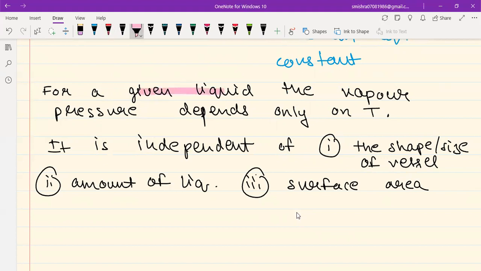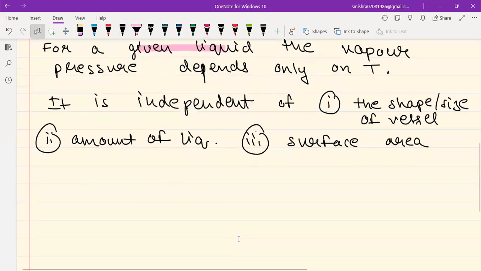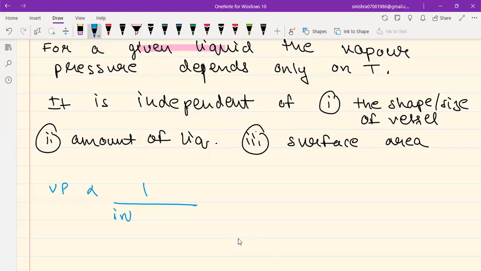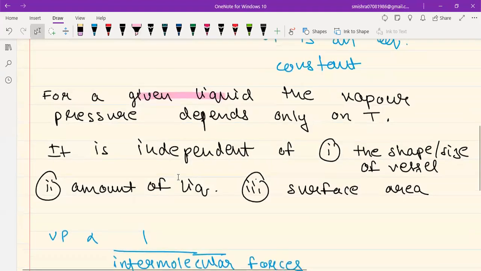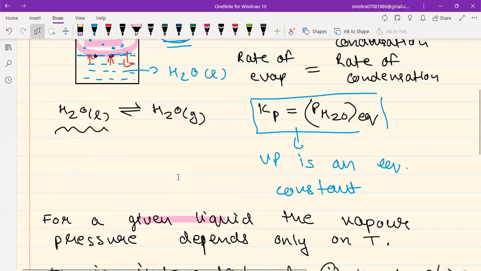Obviously, if you change the liquid, then different liquids will have different tendencies to evaporate. Okay. So for different liquids, vapor pressure will be different, because for different liquids, vapor pressure will be inversely proportional to the intermolecular forces. Sir, what do you mean by this? Beta, the higher the intermolecular forces within the liquid, okay, so let's say we have this liquid over here.